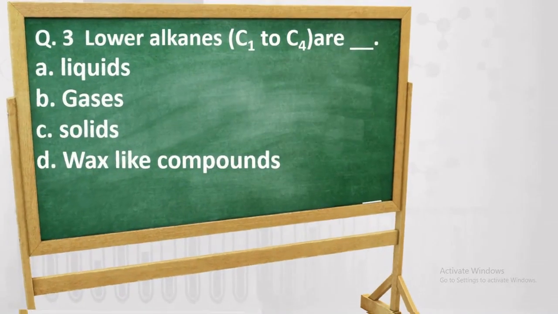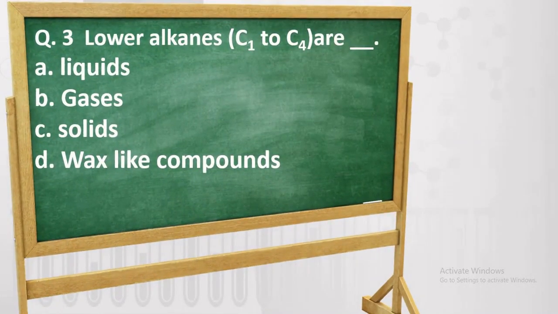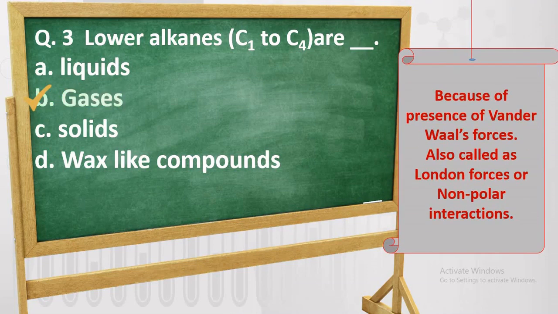Third question. Lower alkanes, that is the carbon number 1 to carbon number 4 alkanes, are liquids, gases, solids, or wax-like compounds. They are gases because of presence of van der Waals forces of attraction, which are also called London forces, or non-polar interactions.